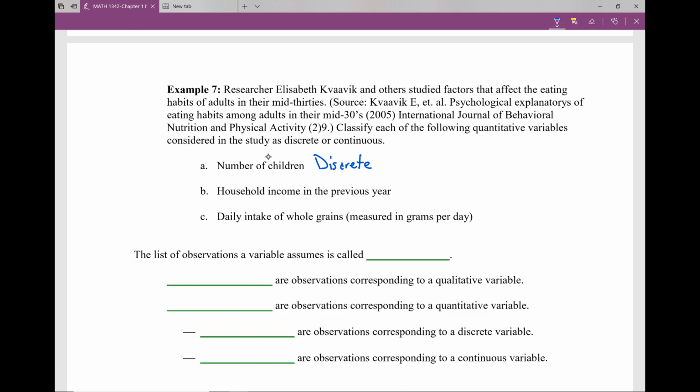Household income in the previous year. Most of the time when we look at household income, it's like 50,000, 23,000, things like that. But can it be 48,729? Yeah. Can it be that your household income was $49,725.83? Somebody else's could have been 84 cents. Notice, I can have anything in between when we're talking about money. So this is actually going to be a continuous variable.